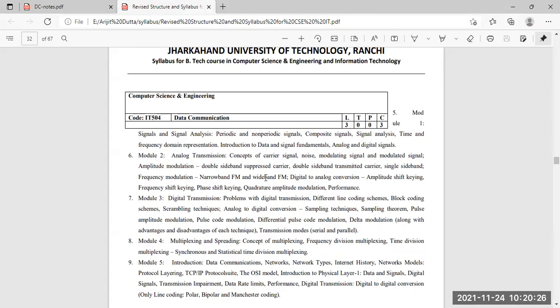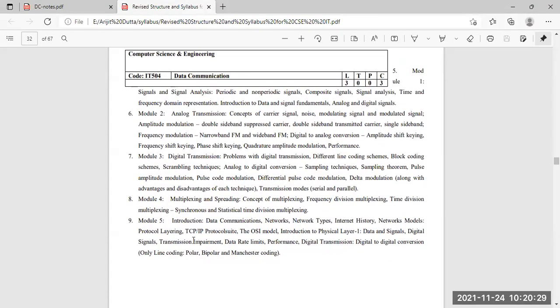Okay, so you can see that there are 5 modules, module 1 to module 5. We have started from the back side, module 5, where we discussed data communication networks and network types. We also covered digital transmission and digital-to-digital conversion. In module 1, we talked about signal analysis, time and frequency, data and signal fundamentals, analog and digital signals. So we have almost covered 2 modules here.